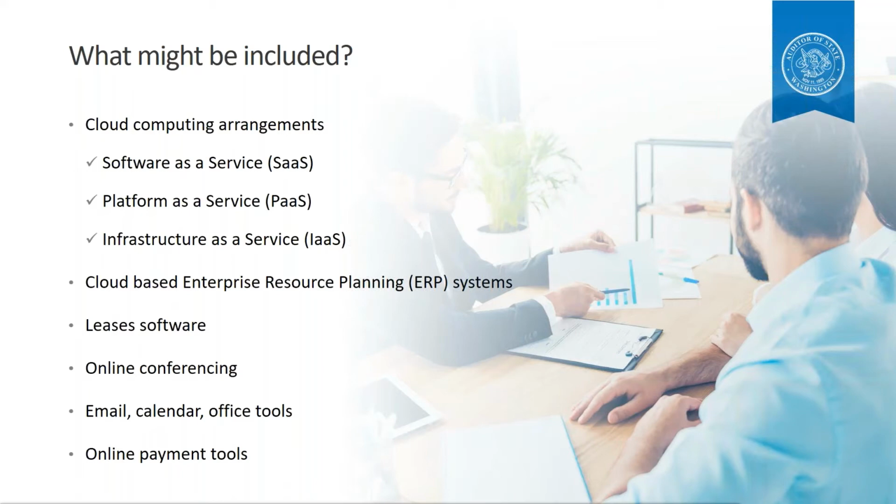Some specific items to keep in mind include cloud-based ERP systems or your accounting system. For those of you that are using a software for your leases calculation, take a look at that software contract because that might even be a SBITA.